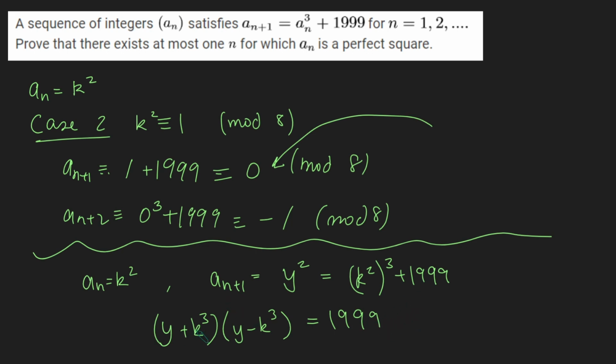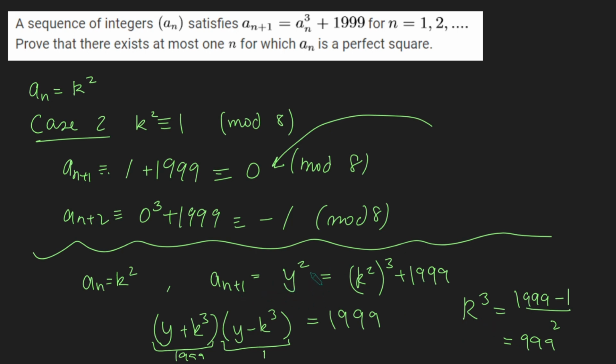And so since these both are positive integers, one has to be 1 and the other one has to be 1999. And since that guy is clearly smaller, that would be 1 and that would be 1999. But the issue with this is then if I subtract these two from one another and divide by 2, I'd eliminate the y's and just get k cubed is 1999 minus 1 over 2, which is 999. But the issue is 999 is not a cube number. And so therefore it's impossible for this to be true. And so therefore this guy here cannot be a square.